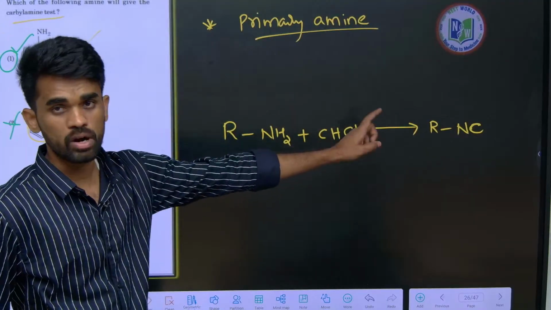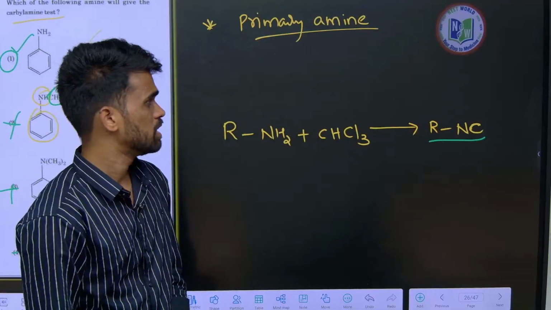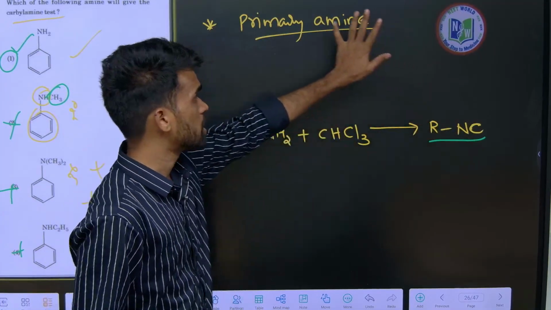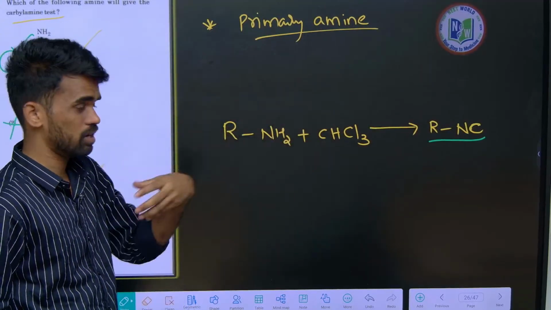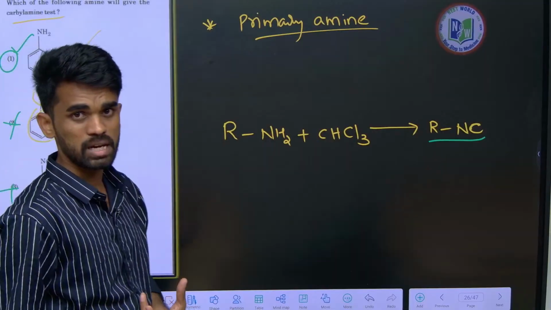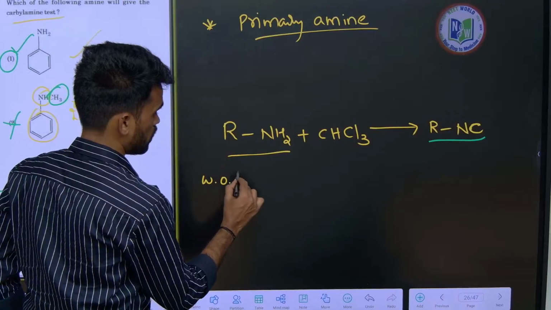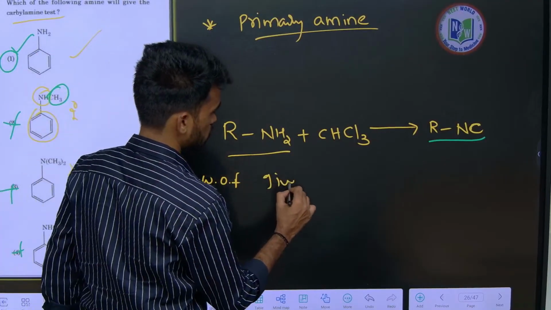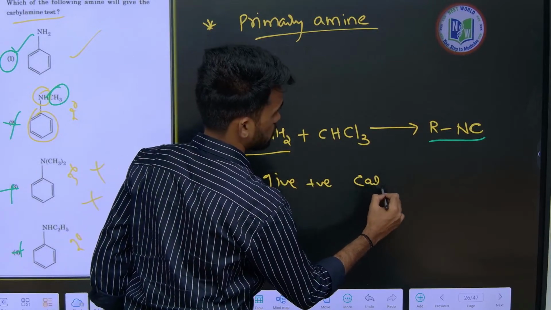This is the product formed. It has a very bad, foul smell, and that is the positive result of this carbylamine test. Now, I am making a question here: which of the following gives a positive carbylamine test?